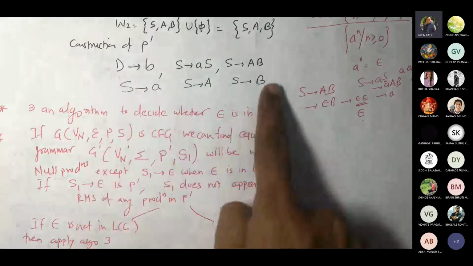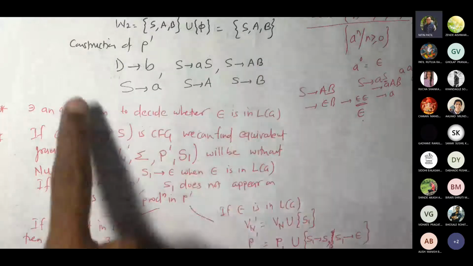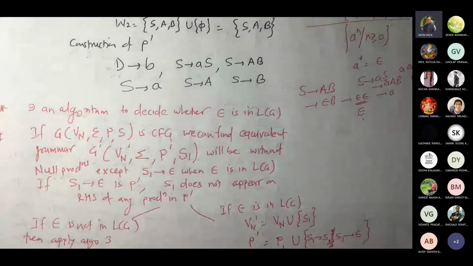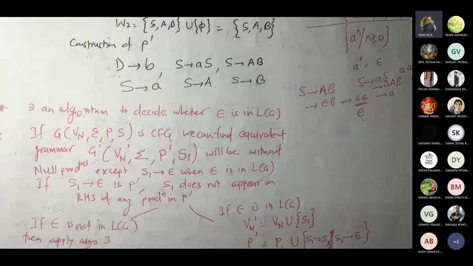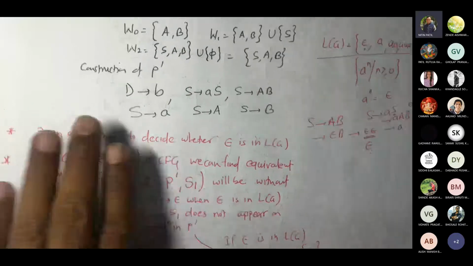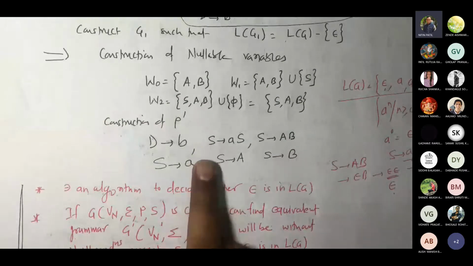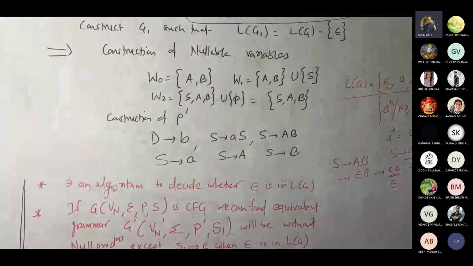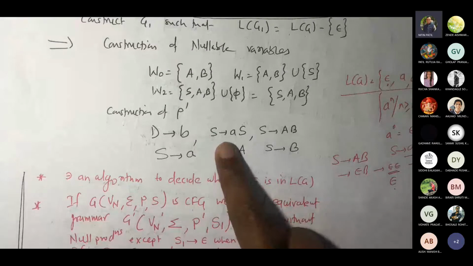You add that as it is, this P1 union, and you are going to add two productions. Ultimately, this S was your start variable for this grammar, so your language would be starting with S, correct?